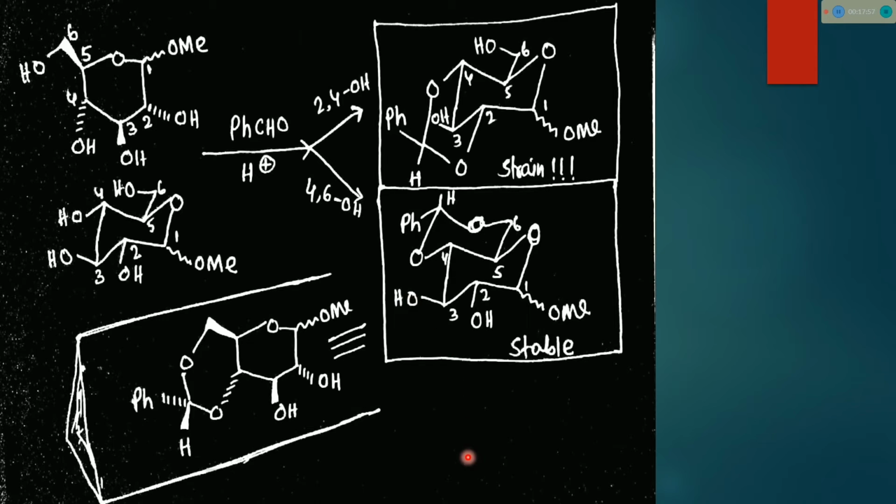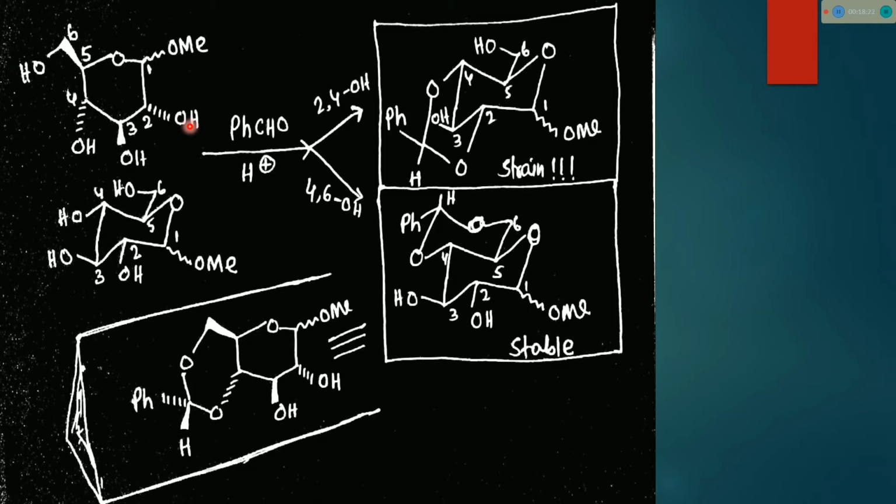We will see in our upcoming video, there are many types of reactions of this molecule. After protecting these two hydroxyl groups, we can perform any reactions. We can perform any protection reactions, because if these two hydroxyl groups are protected by benzaldehyde, then these two OH groups are free.